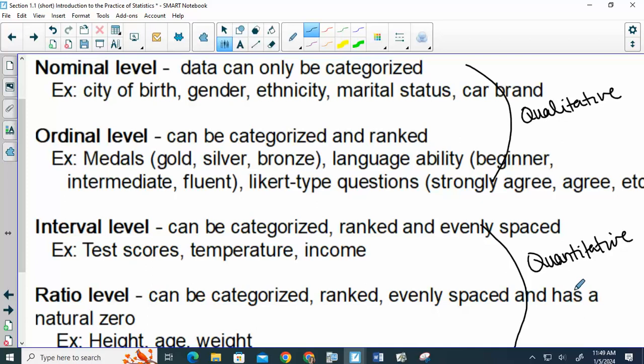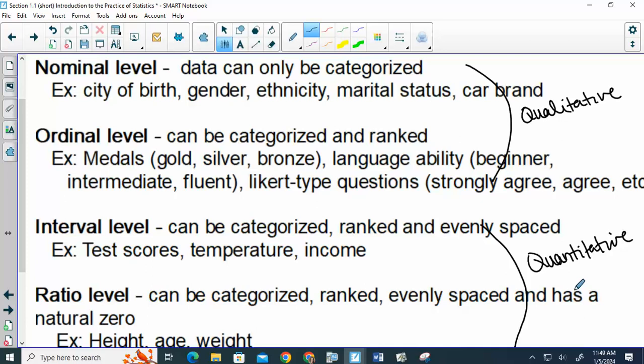So interval, we can still categorize it, we can still rank it, but then it's evenly spaced. There is the same distance between one group and the next. If I give you a question and ask you to rank it 1 through 10, you can pick a number, and there's the same distance between 1 and 2 as there is between 8 and 9. They're evenly spaced out.